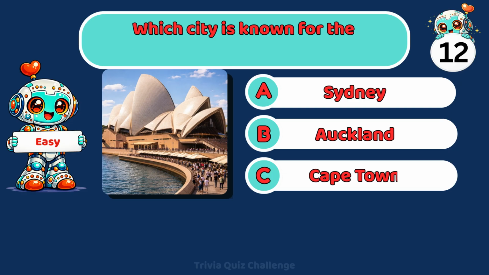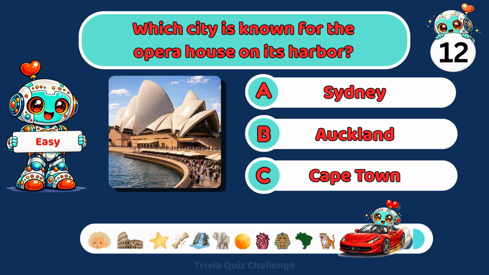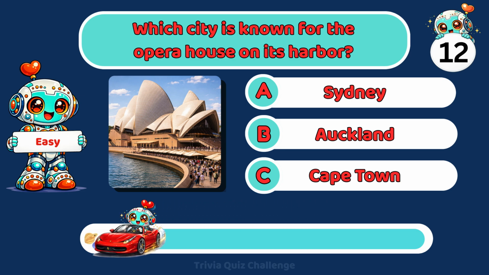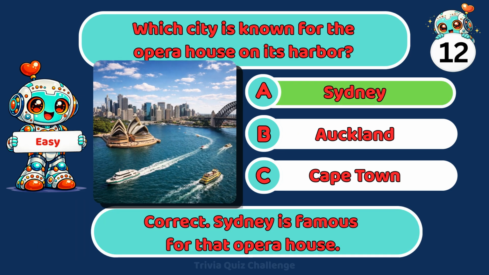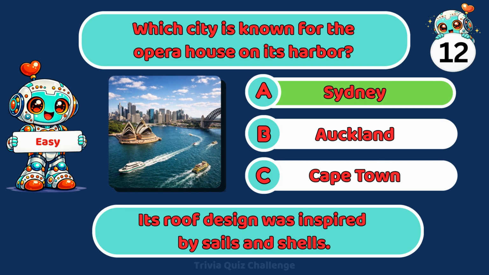Which city is known for the Opera House on its harbor? A. Sydney. B. Auckland. C. Cape Town. Correct. Sydney is famous for that opera house. Its roof design was inspired by sails and shells.